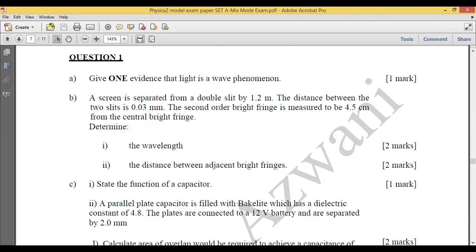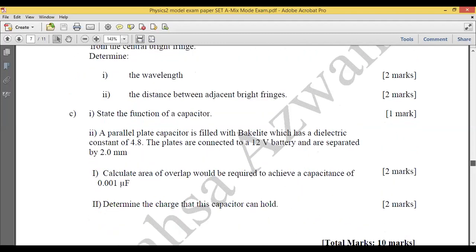Chapter 6, you have a capacitor and the dielectric. Less concept, but you have a lot of formulas. Please remember the formula for the parallel plate capacitor and the charging and discharging process formulas.